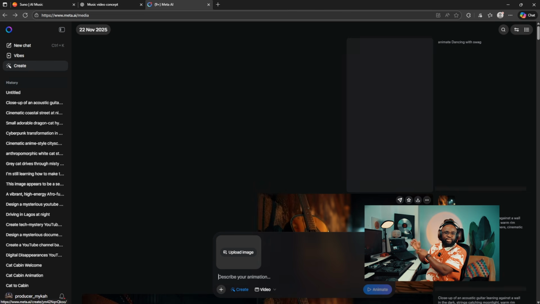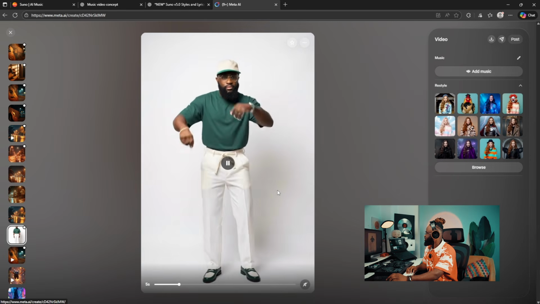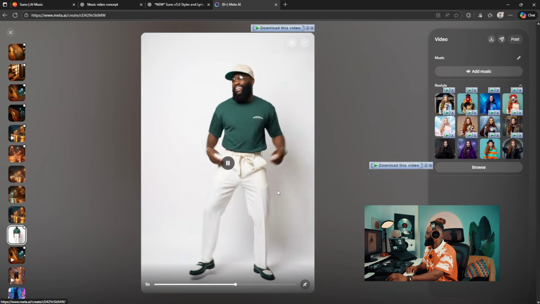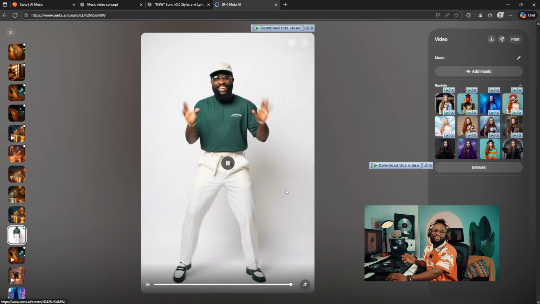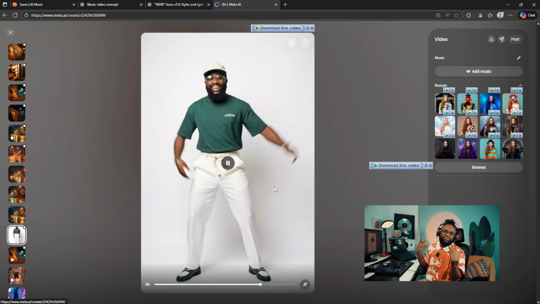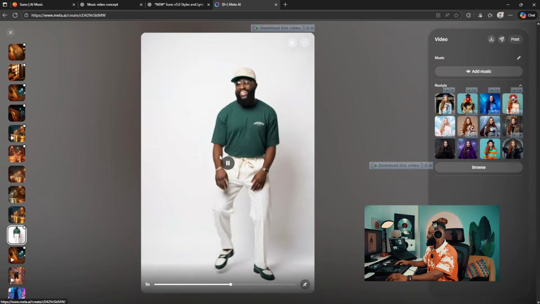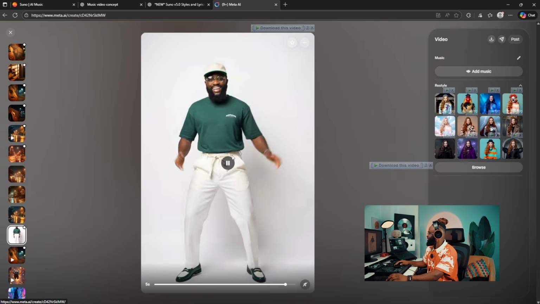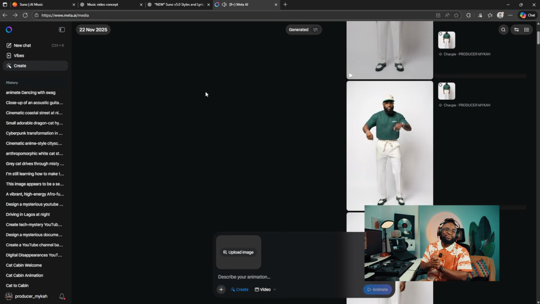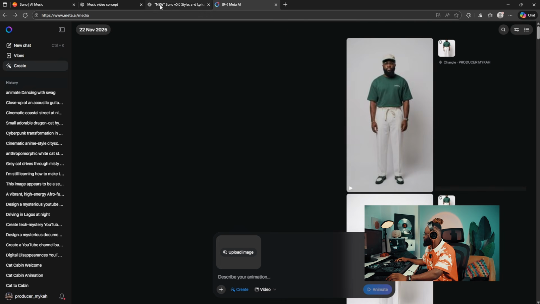So you could actually bring in your own images if you want yourself to be in the music video. So you can see this. Actually, it looks like me. So you can see the dance groove. Yeah, so these are things you can actually do. Then when you're having some beat vlog, you could just play around with this.